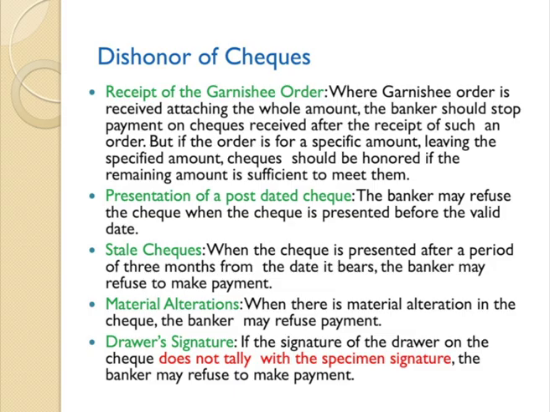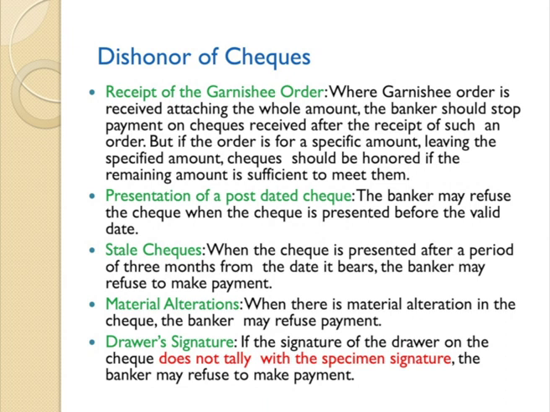Also, dear students, the check can be dishonored on presentation of a post-dated check. That is, the banker may refuse a check when the check is presented before the valid date. Stale checks, that is when the check is presented after a period of 3 months from the date it bears, the banker may refuse to make payment. After the 3 months of validity, after that particular date when the check is presented, the paying banker can refuse.